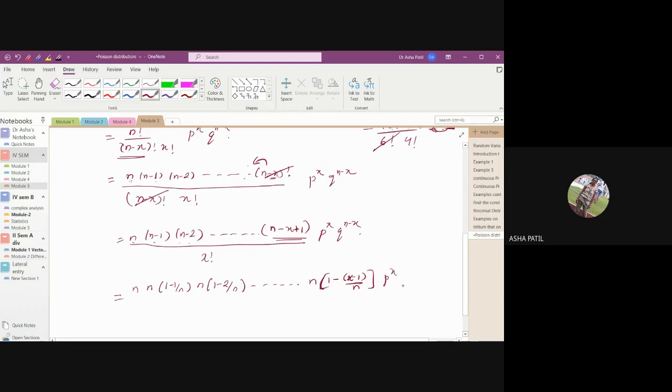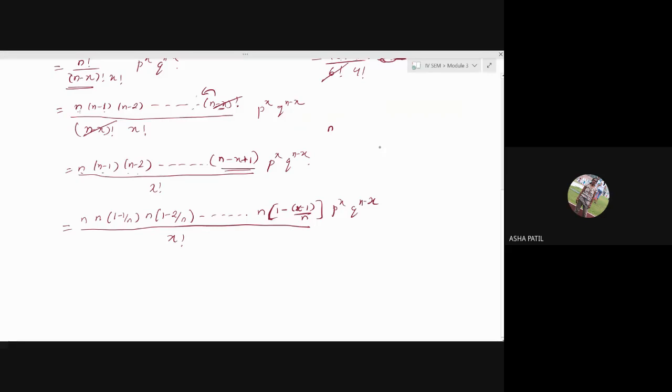P raised to x, q raised to n minus x divided by x factorial. This term, n minus x plus 1 is there. I just took minus common so that it becomes n minus of x minus 1. Again, if you are taking n common from this, it is as good as multiplying and dividing by n. So you will get n outside, 1 minus x minus 1 divided by n.